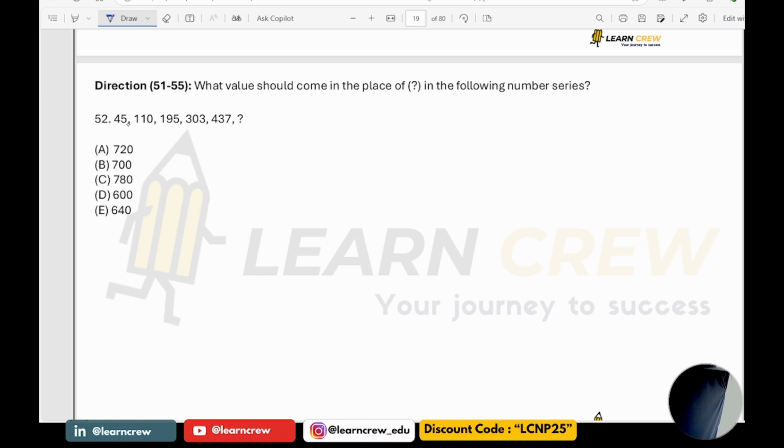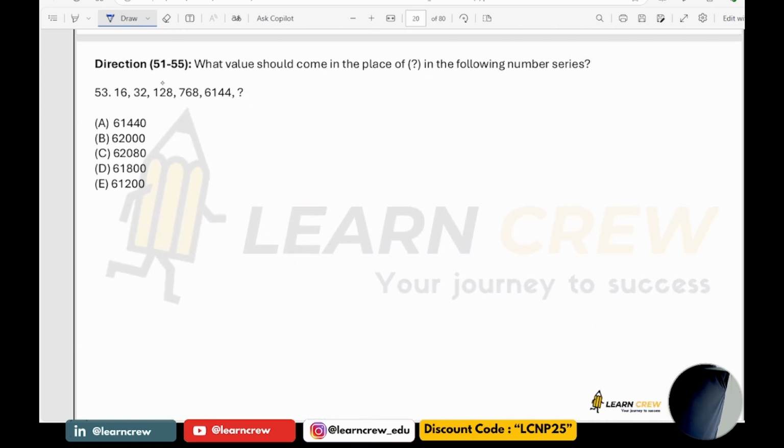Now 45, 110, 195, 303, 437 and the missing term. Here the difference is 65, 110, here difference is 85, 195, 303, difference is 108, here difference is 134. So what has to be the next difference? The differences are 20, 23, 26, so the next has to be 29. 134 plus 29 is 163, 437 plus 163 is 600. So answer is 600.